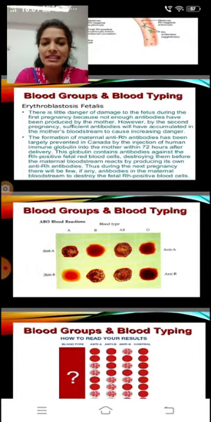This globulin contains antibodies against the Rh positive fetal red blood cells, destroying them before the maternal bloodstream reacts by producing its own anti-Rh antibodies. Thus, during the next pregnancy, there will be few, if any, antibodies in the maternal bloodstream to destroy the fetal Rh positive blood cells. This is the diagram showing blood groups and blood typing. This is the blood grouping. Where the agglutination is formed, it indicates the blood group.